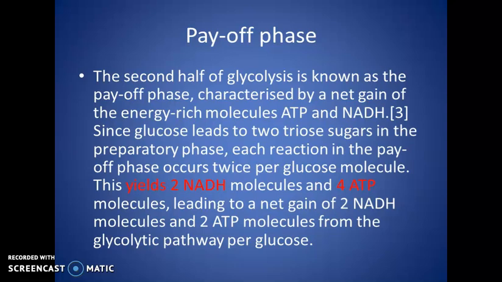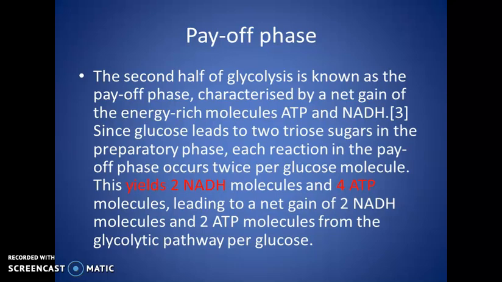Since glucose leads to 2 triose sugars, glyceraldehyde 3-phosphate, formed in the preparatory phase, each reaction in the payoff phase occurs twice per glucose molecule.